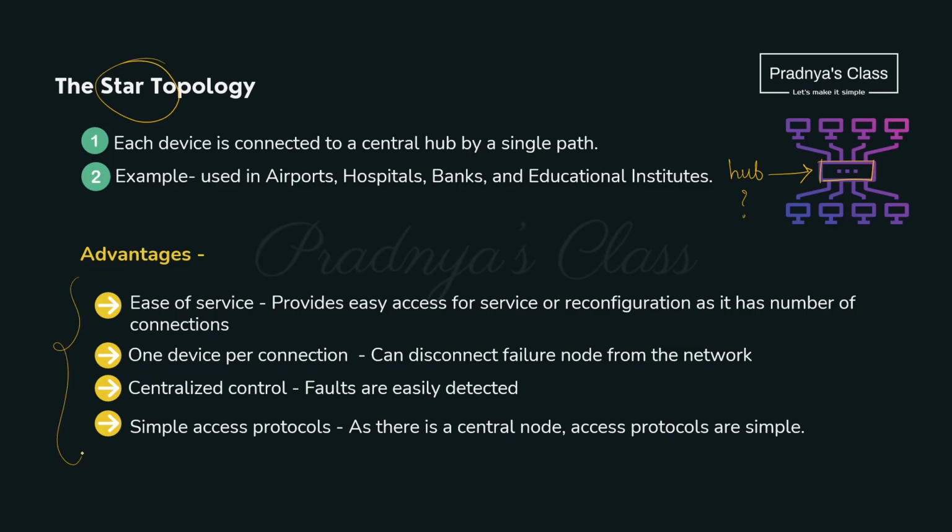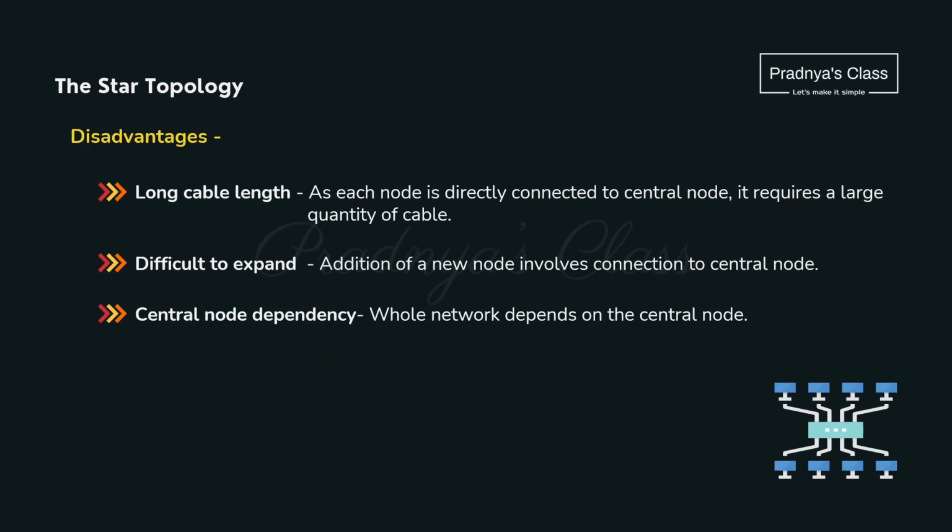What are the advantages? It is easy to configure. In case one device is not working, we can remove it from the network. It will not affect the whole network. As there is a central hub, we have centralized control. And because of that only the protocols are simple. Do we have disadvantages? Yes, we need long cable because we need to connect all the devices to the central hub. It is difficult to expand and the whole network depends on the central node.